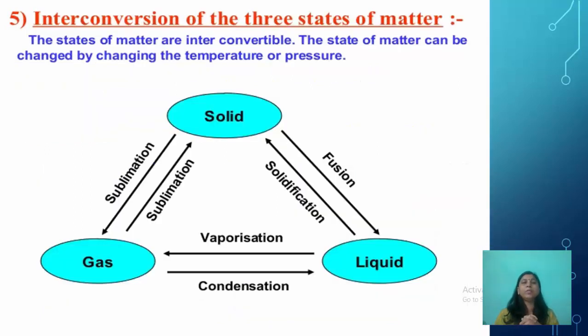Now the interconversion of the three states of matter. The states of matter are interconvertible. The states of matter can be changed by changing the temperature or pressure. From solid to liquid, it's fusion. From liquid to gas, it is vaporization. From gas to solid, it is sublimation. From solid to gas, it is sublimation. From gas to liquid, it is condensation. And from liquid to solid, it is solidification or freezing.